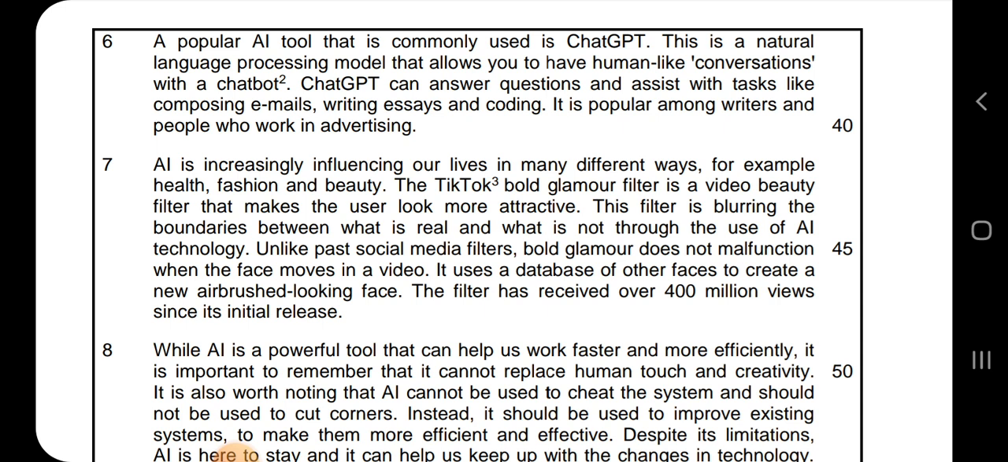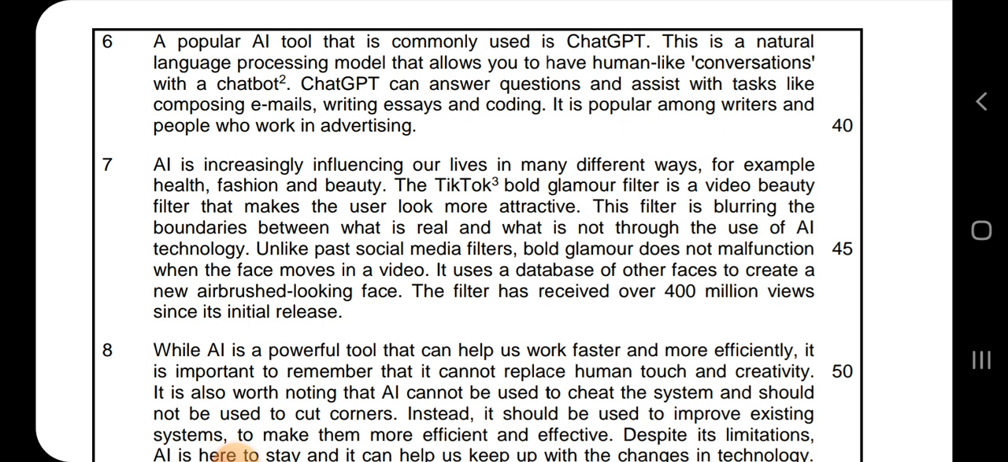ChatGPT can answer questions and assist with tasks like composing emails, writing essays, and coding. It is popular among writers and people who work in advertising. AI is increasingly influencing our lives in many different ways. For example, health, fashion, and beauty.